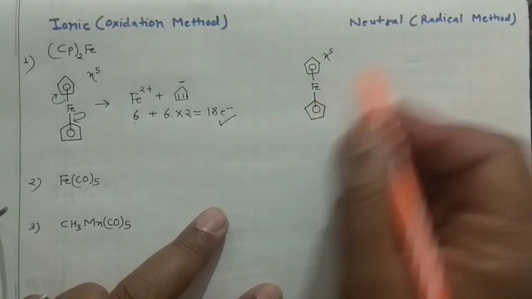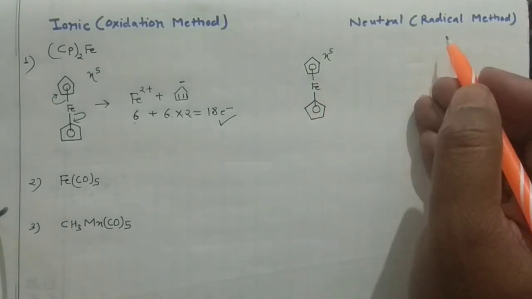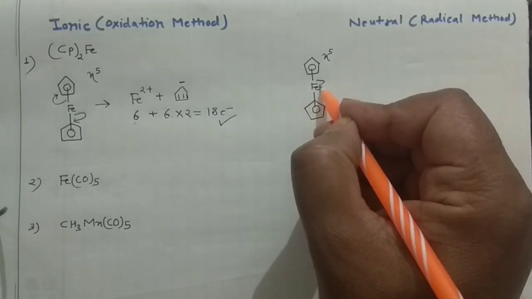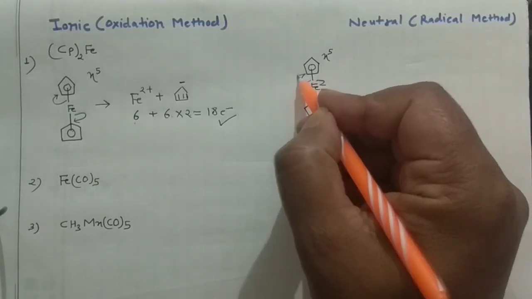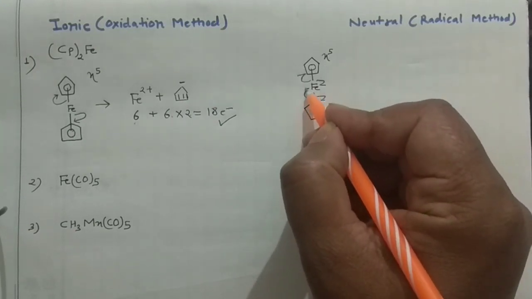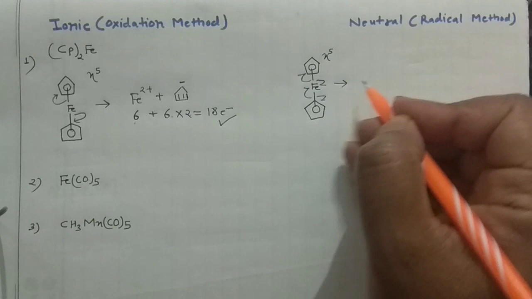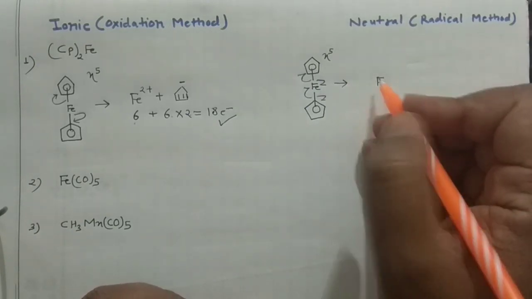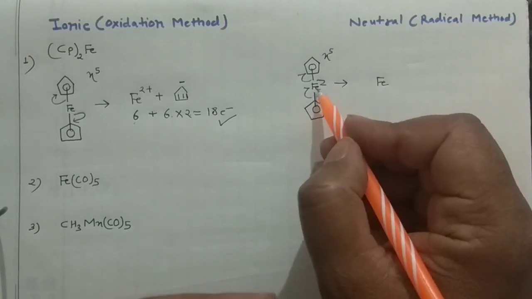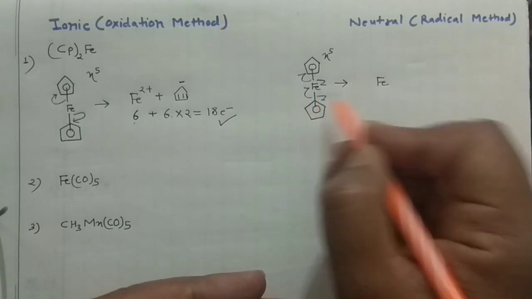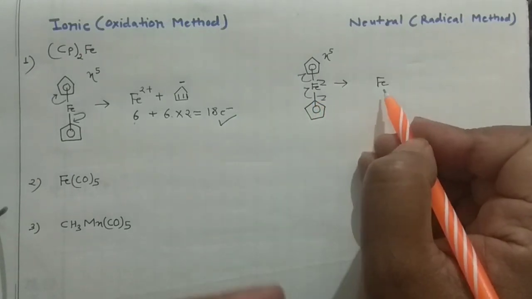If you do the neutral method or the radical method, you know the radicals are neutral in nature. So what you will do is, 1 electron will come here and 1 electron will go up. Similarly, 1 electron will come here and 1 electron will go to the iron. So if you ionize that, your iron would be neutral in that case. You should remember, the electron which the iron is gaining by this homolytic fission already belongs to the iron only.